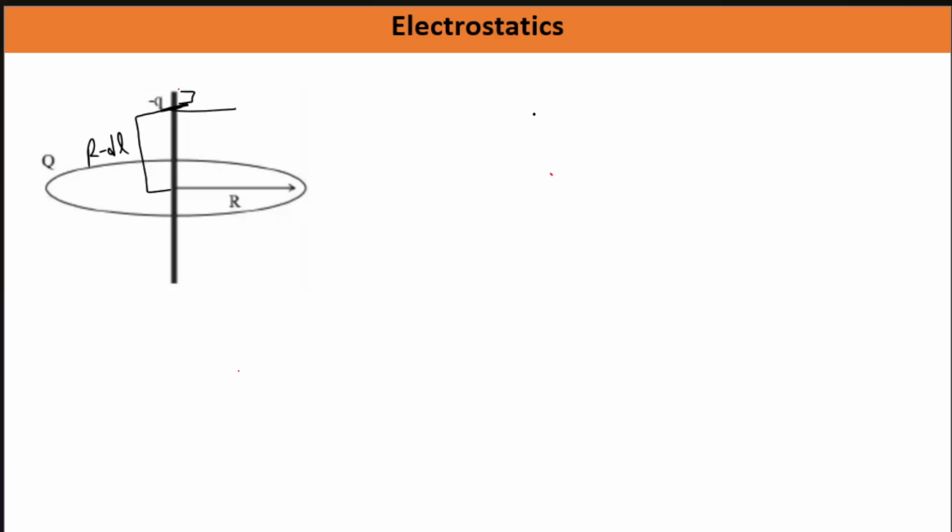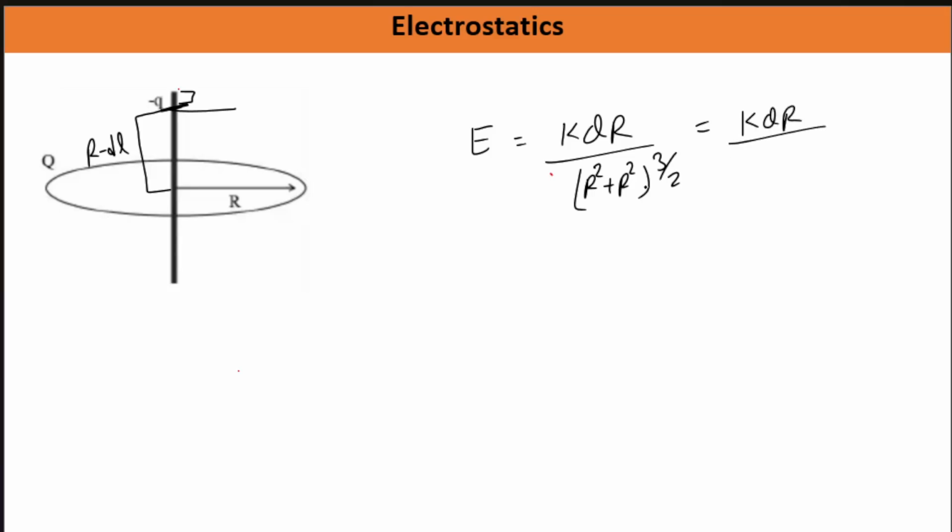So here the electric field we can approximate up to what? kqr divided by (r square plus r square) to the power 3 by 2. So this is equal to how much? kqr, and this will become (2r square) to the power 3 by 2, and this is your how much? 2 to the power 3 by 2 into r cube. So basically this is kq by 2 to the power 3 by 2 r square.